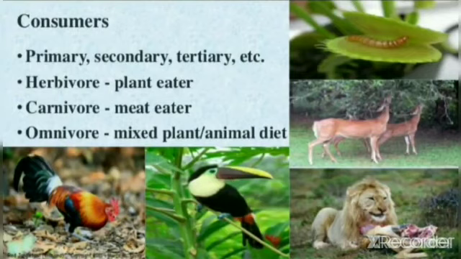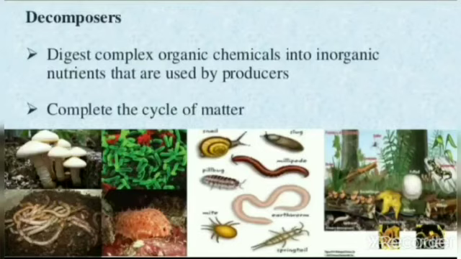So students, after the producers, second is the consumer. Consumers are further divided into primary consumers, secondary consumers, tertiary consumers, etc. Herbivores means plant eaters. Carnivores are meat eaters. Omnivores are animals which eat plant as well as animal diet. They eat both kinds of products, plant products as well as animals. Those are called omnivores.